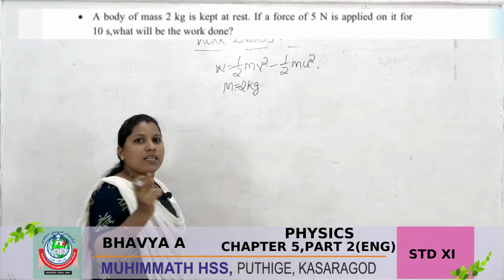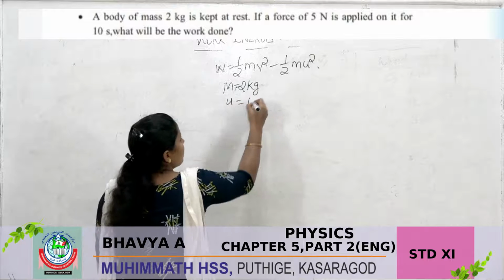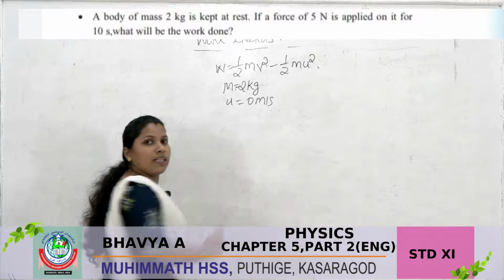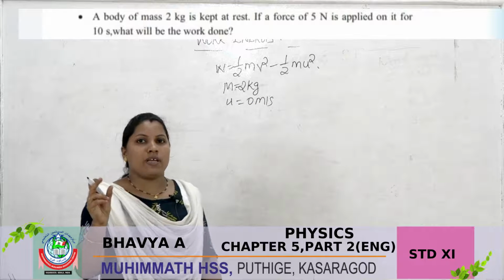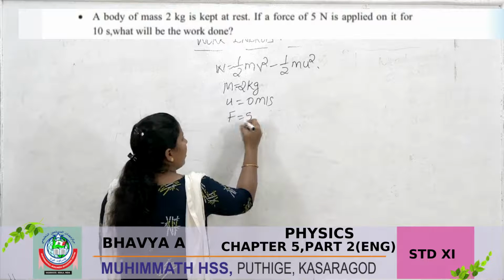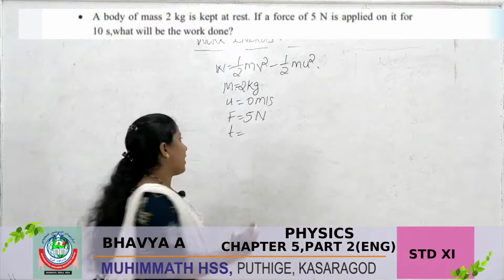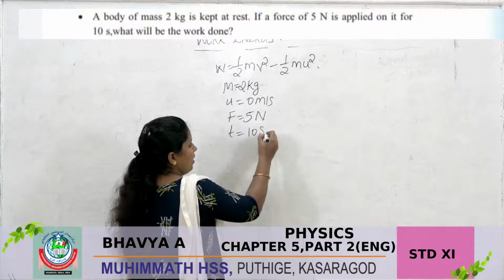It is at rest, so initial velocity u = 0 m/s. Force F = 5 Newton. Time t = 10 seconds.